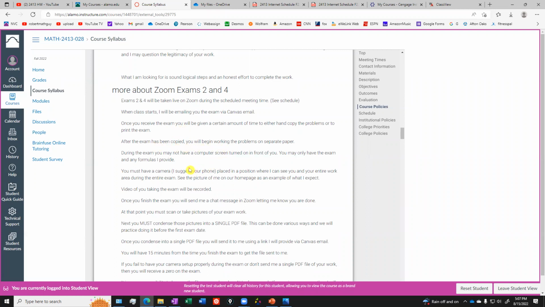Everything, I want to see your work, all right? So during the exam, you may not have a computer screen on in front of you. Okay, you can only have the camera on, and that's it. You may only have the exam and the formulas that I provide you on the exams.